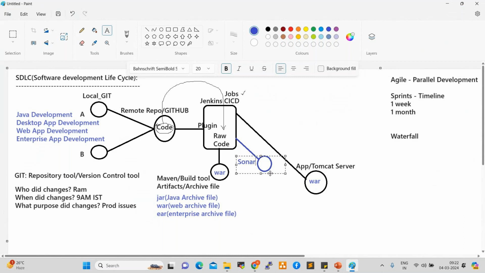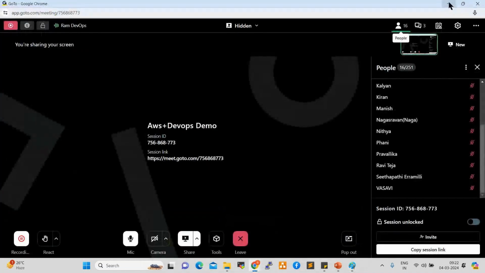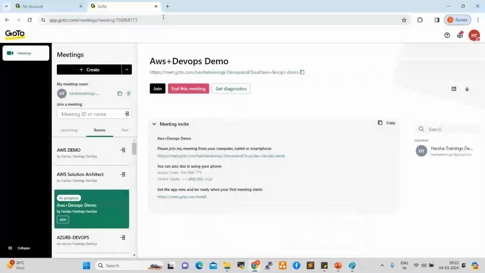Developers always create the metrics in Sonar. So what is a metric? They create some rules. For example, if there are any duplicate lines, those are errors, fixes or bugs, right? So Sonar always reviews the code. For example, we are using Flipkart and Amazon shopping sites, right? In Flipkart, for example, there are duplicate lines.